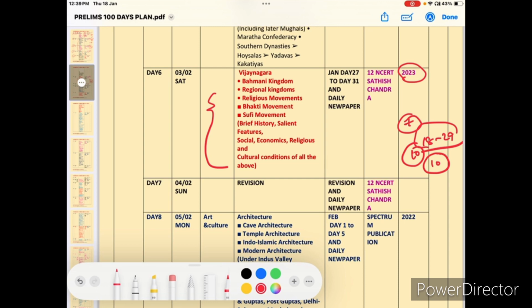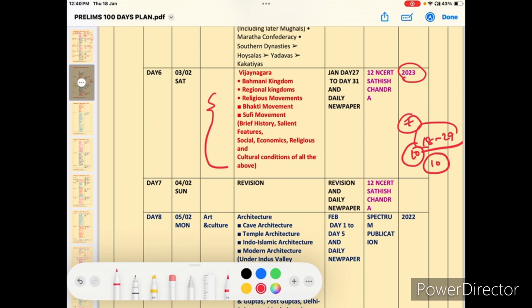Now some people are preparing for UPSC and State PSCs at the same time. For example APPSC, TSPSC or UPPSC. So there are so many state exams also. They are preparing randomly. Okay, and some people they are preparing parallel. Matlab they are preparing both exams at a time. So practice. This is only the dedication of your work.